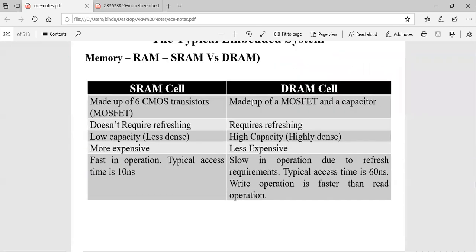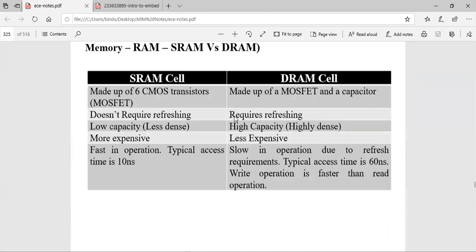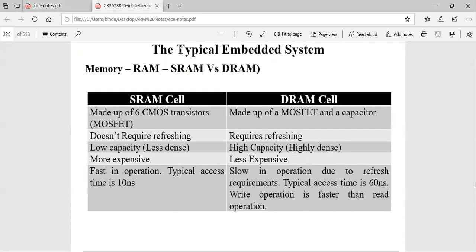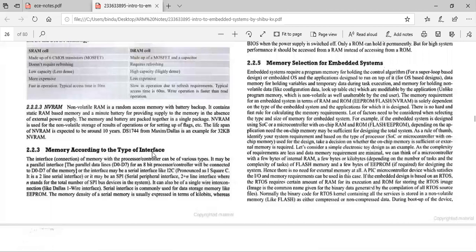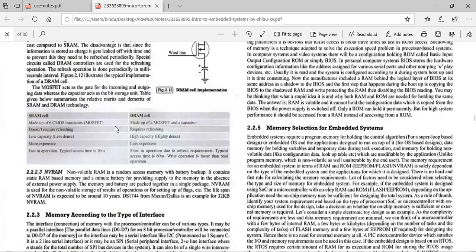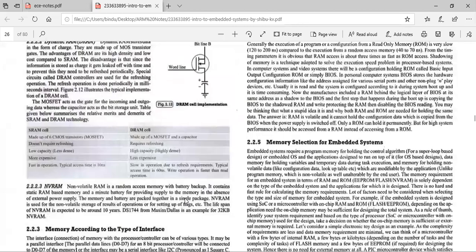I'll just go through this, since it is not given here. After SRAM and DRAM, you have memory according to the type of interface. If you are using a parallel interface, what kind of memory is required and how many bits of memory are required, and if you are using a serial interface, what type of memory is required.